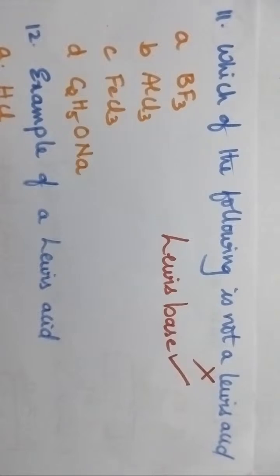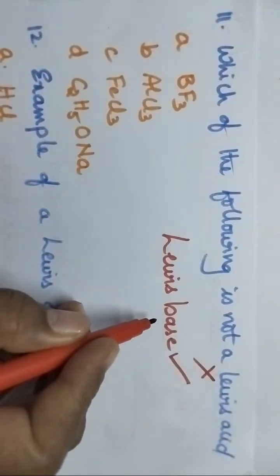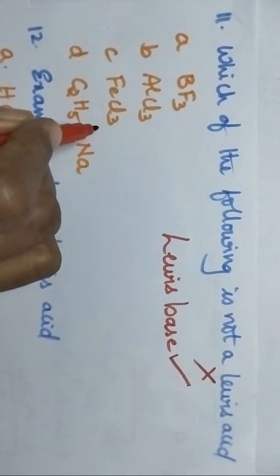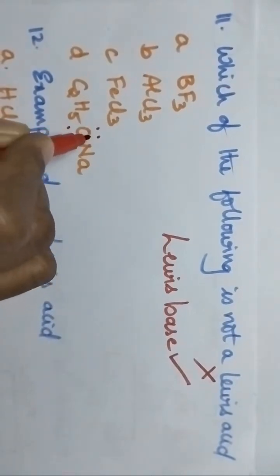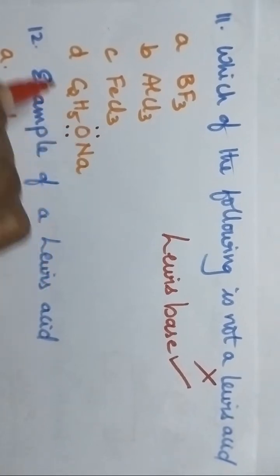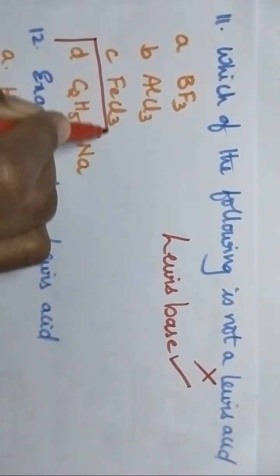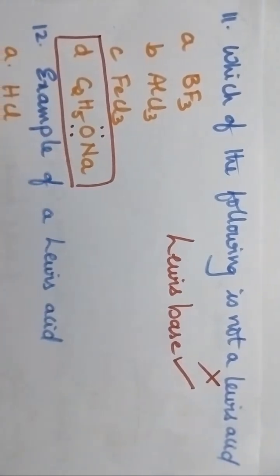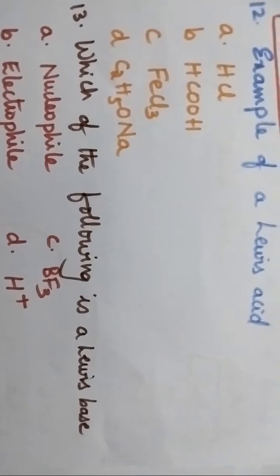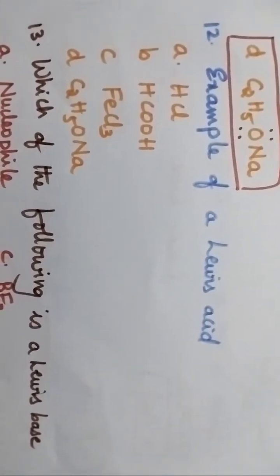Swati, check your answer. Capable of donating a pair of electrons. That means we have to identify a substance in which an atom consists of lone pair of electrons. So option D is the right answer. Clear? Very good, Rajeshwari.